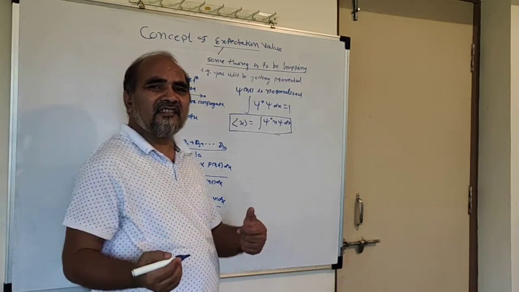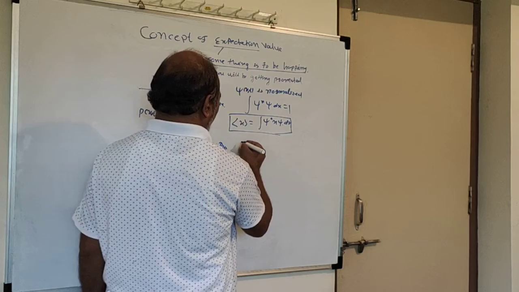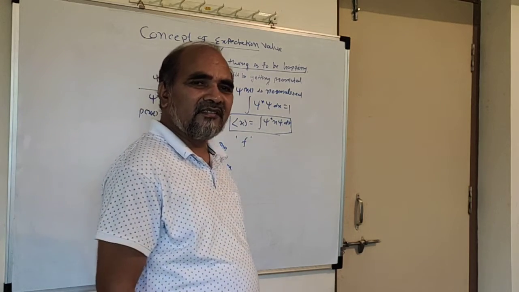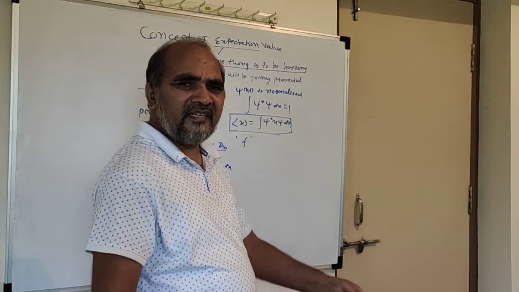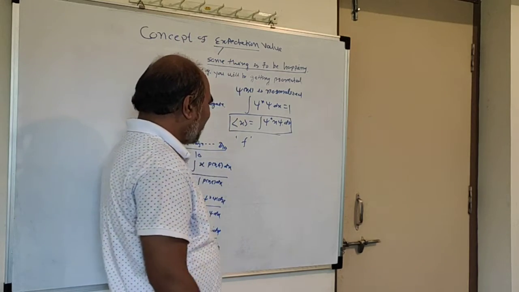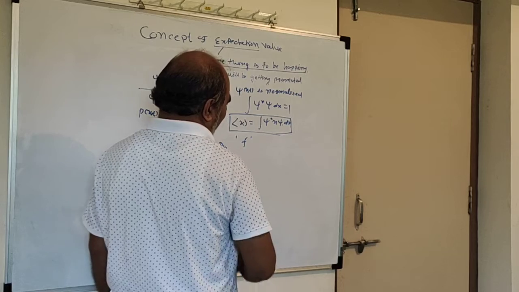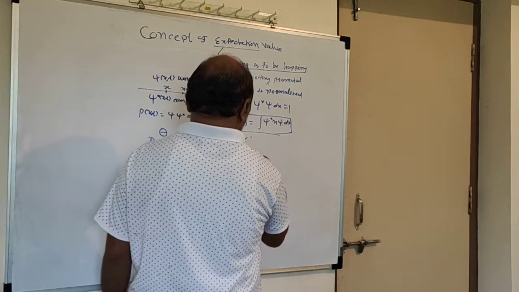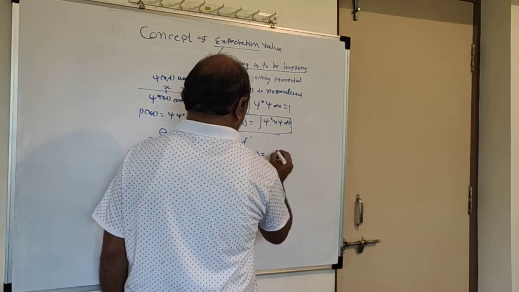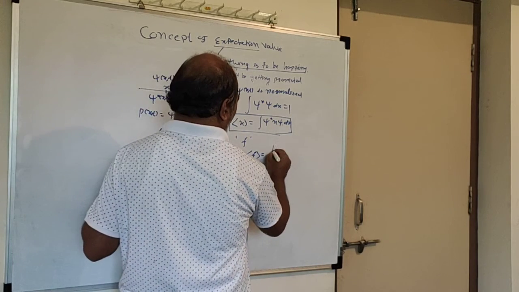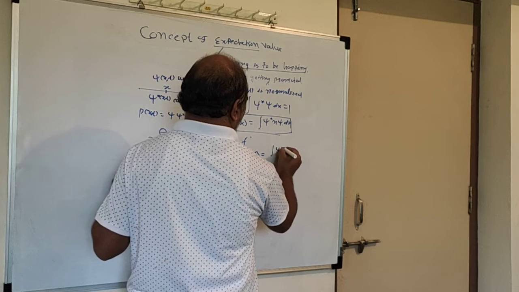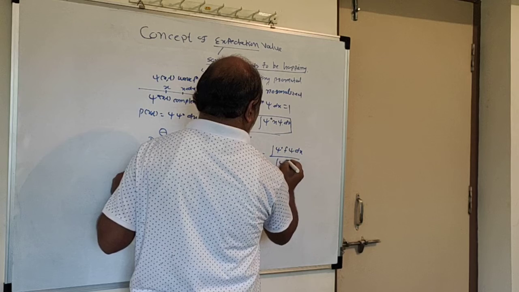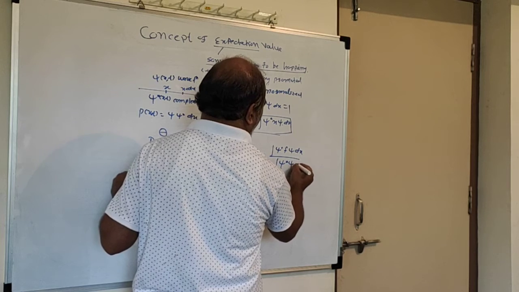In general, a dynamical variable is represented as f, where f is any dynamical variable, not only position, but momentum or any dynamical variable in quantum mechanics, associated with a wave function psi of x. Its expectation value is the integration of psi star f psi dx divided by the integration of psi star psi dx.